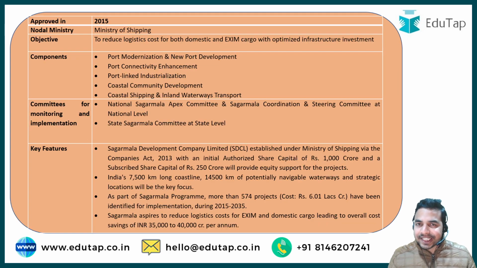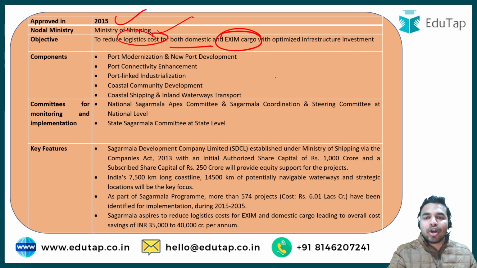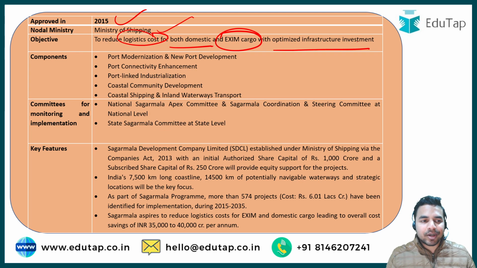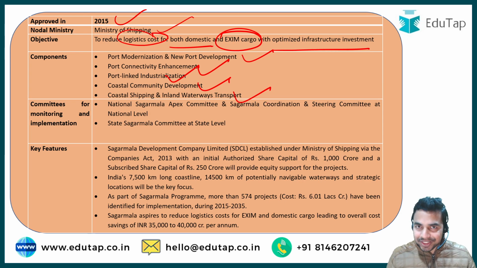So let's discuss this scheme in a much more detailed manner. So this scheme was approved in year 2015, and the nodal ministry for the scheme was Ministry of Shipping. And why was it launched? It was launched to reduce the logistic cost for both domestic and EXIM cargo with the optimized infrastructure investment. Okay, and what are the different components under the Sagarmala scheme? That is the port modernization and new port development, port connectivity enhancement, port linked industrialization, coastal community development, and the coastal shipping and inland waterways transport.